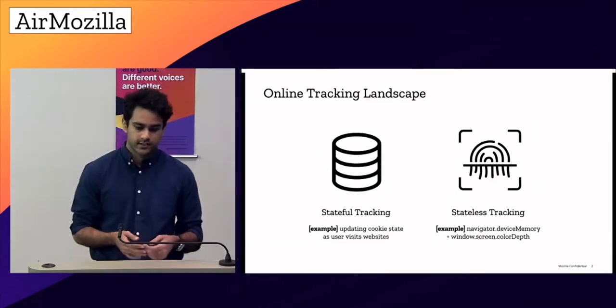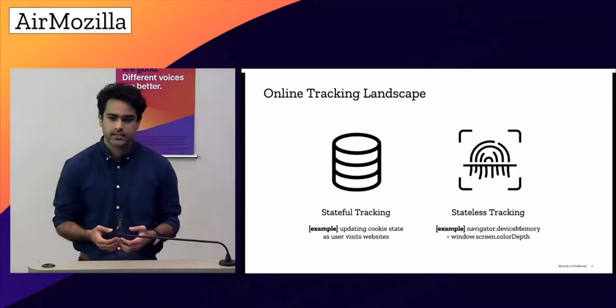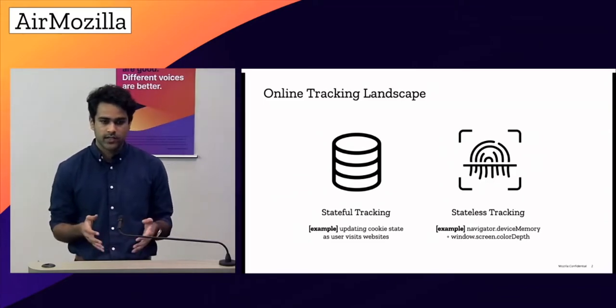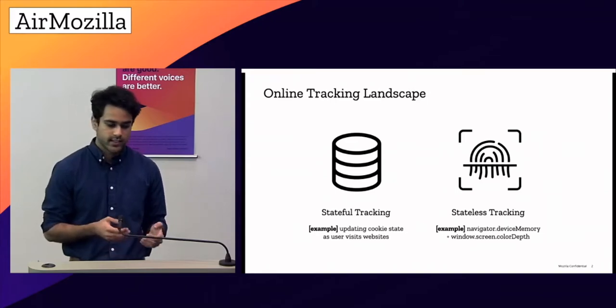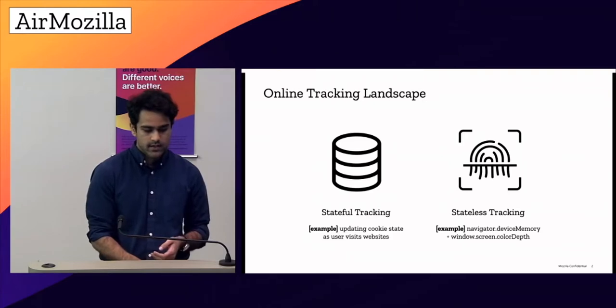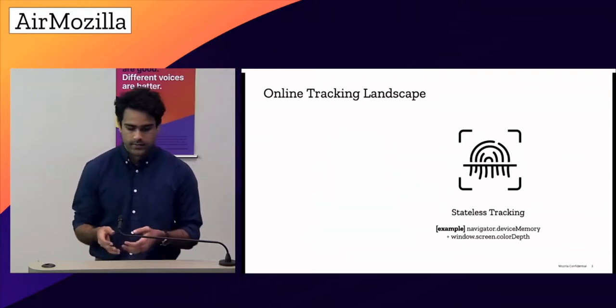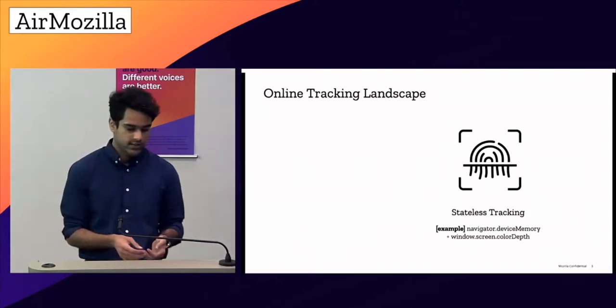Whereas in case of stateless tracking, some unique information from the JavaScript APIs inside the browser is combined together to create a unique signature. And there's no need to store that signature inside the browser. It can be computed at runtime and shared with websites. In my internship, I focus on identifying those fingerprinting scripts that do stateless tracking.